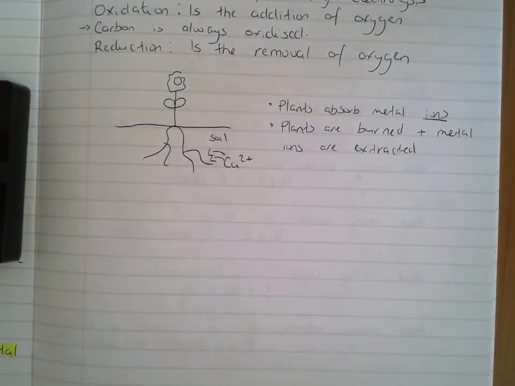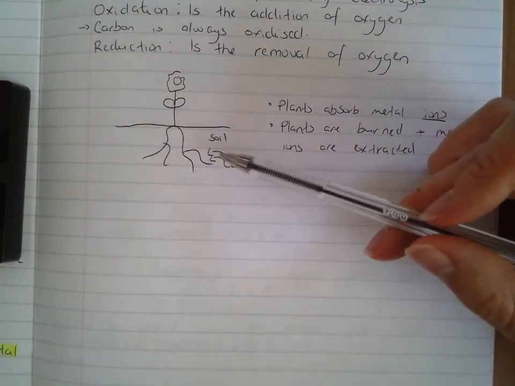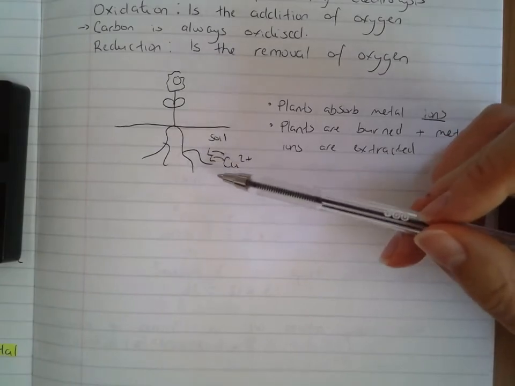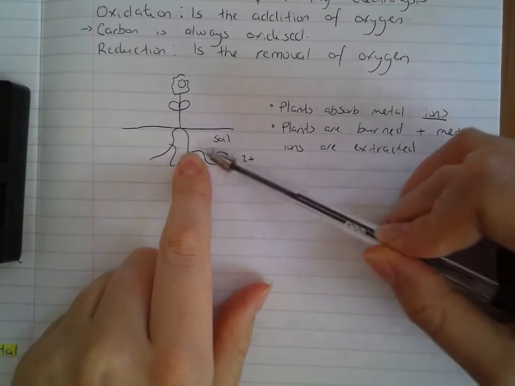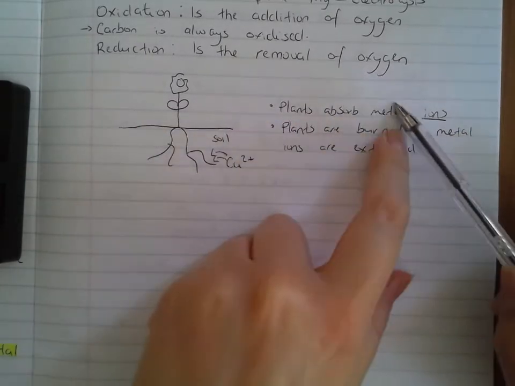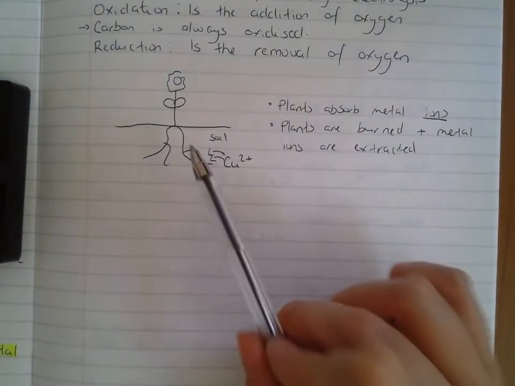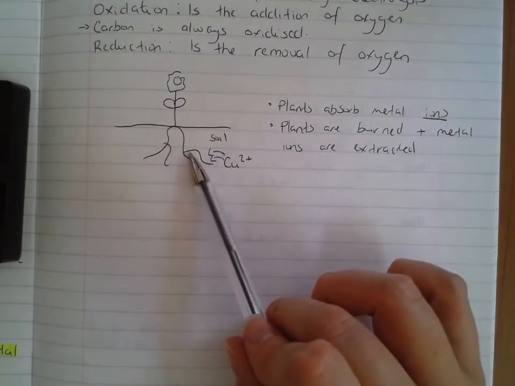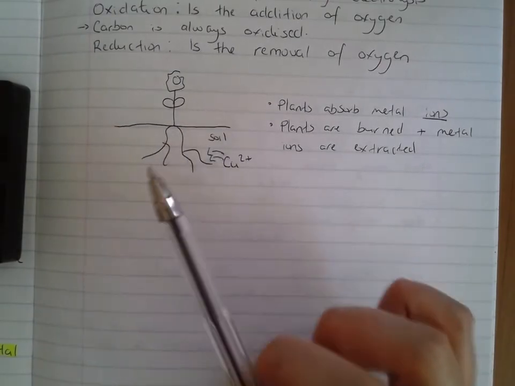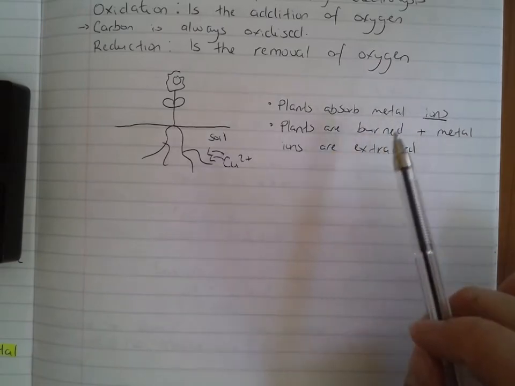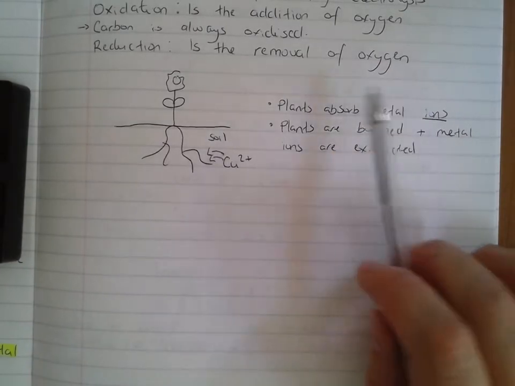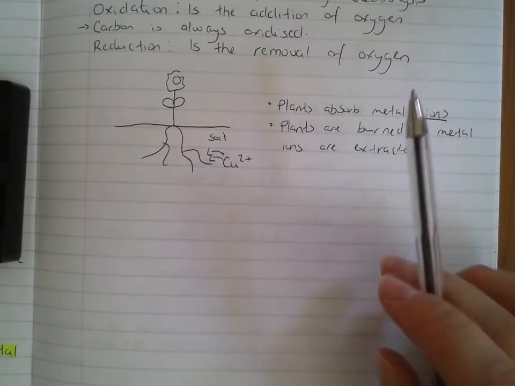So you plant these plants on soil that you know has lots of metal ions. All of those metal ions are absorbed into the roots of the plants. So plants absorb metal ions. And once you've got lots of ions in the roots, you will pull up the plant, you will burn it, and then you will be able to get the ions from the ash of the plant. Okay, so it's called phytoextraction, and that's how it works.